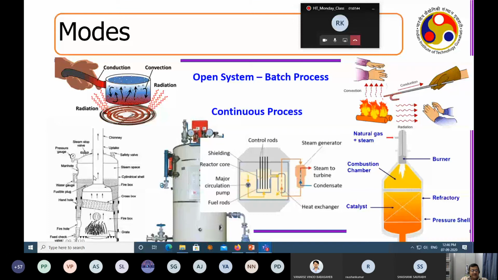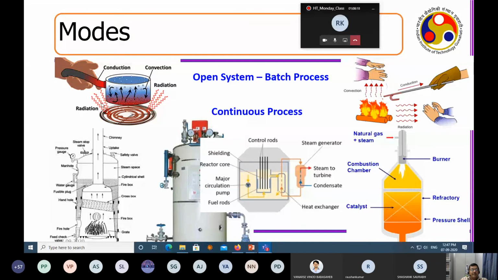And then what is happening? You are having water at the bottom, and then this water is getting converted to steam. This is the way the chulha works in your house. Once you are burning, through the chimney you are throwing out all the hot air, but this is a heat exchanger where you have this water. This is the industrial boiler, a boiler in a thermal power plant with the pressure gauge, pump, and all these things. This is a formal boiler. So this is a continuous boiling process that is taking place in an industry.